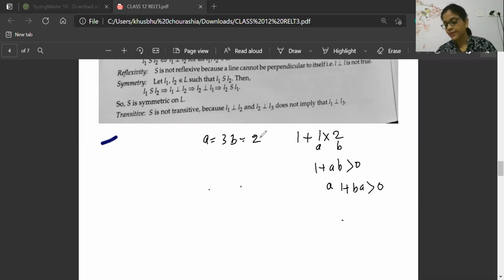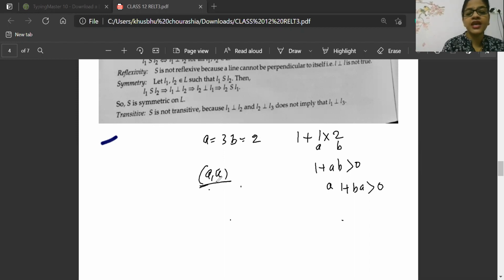Beta, that is what I am telling you now. This is the condition you have to understand. The relation contains elements according to the situation. The element present inside the relation can be (a, a) also, because (a, a) satisfies the condition: 1 plus a into a, 1 plus b into b.